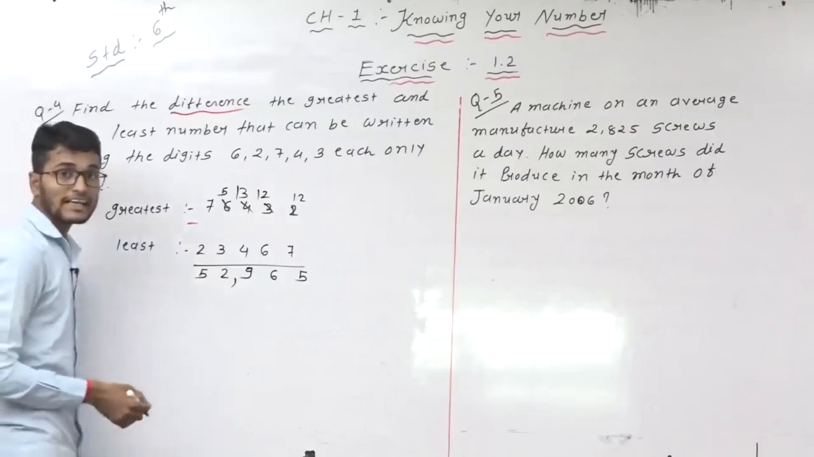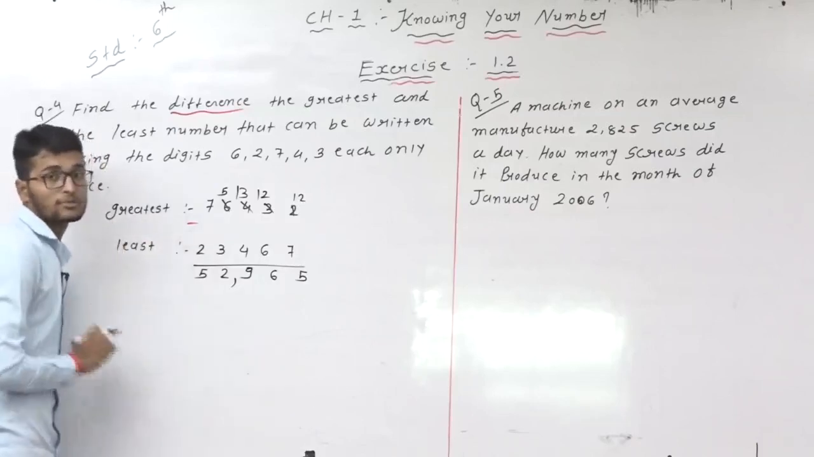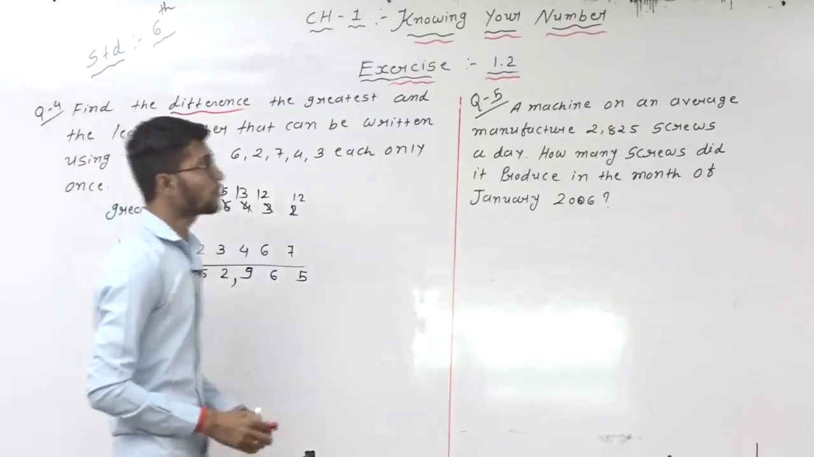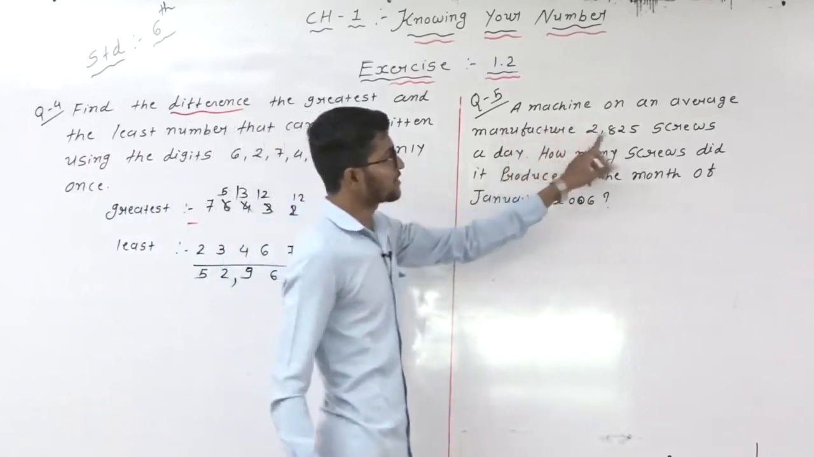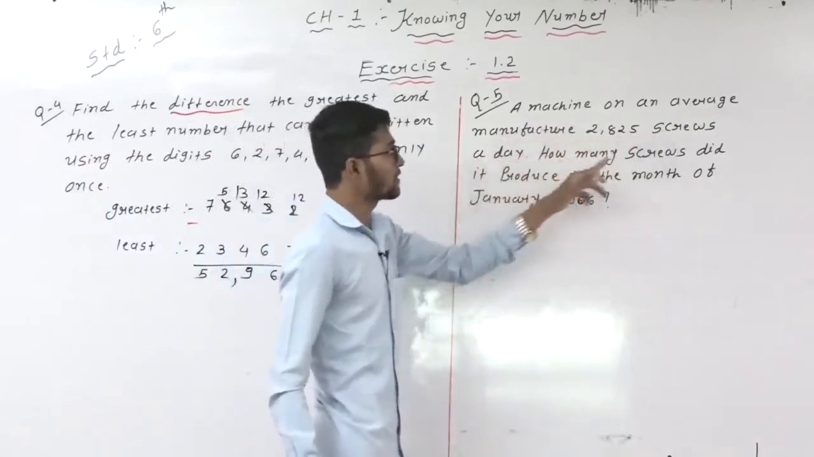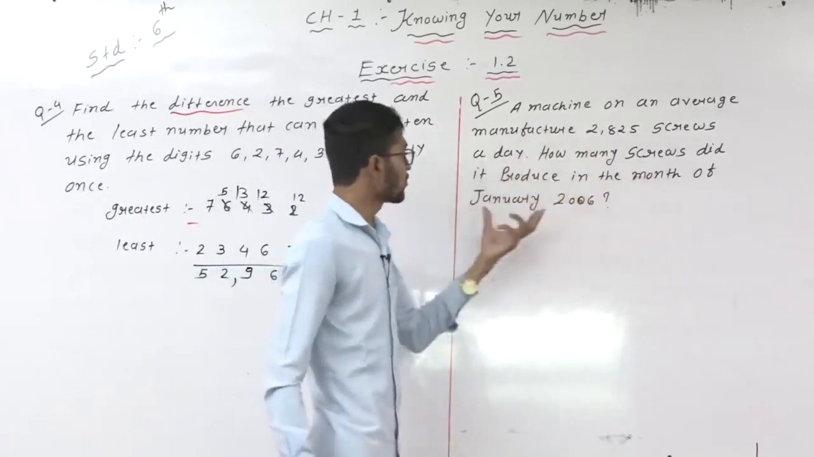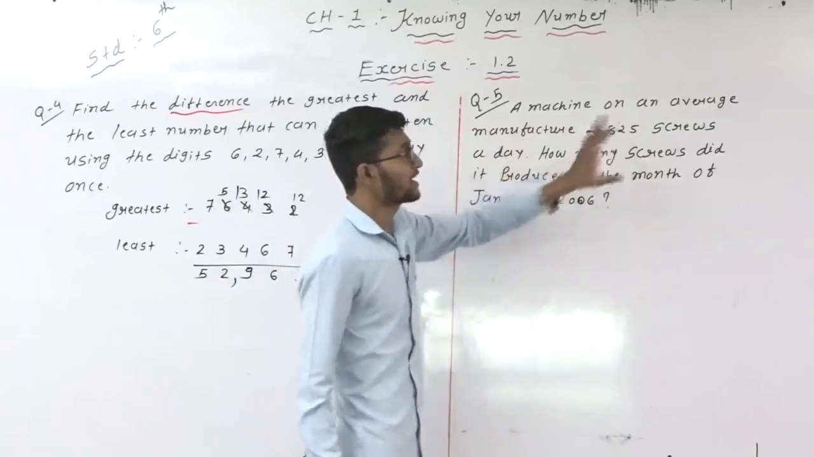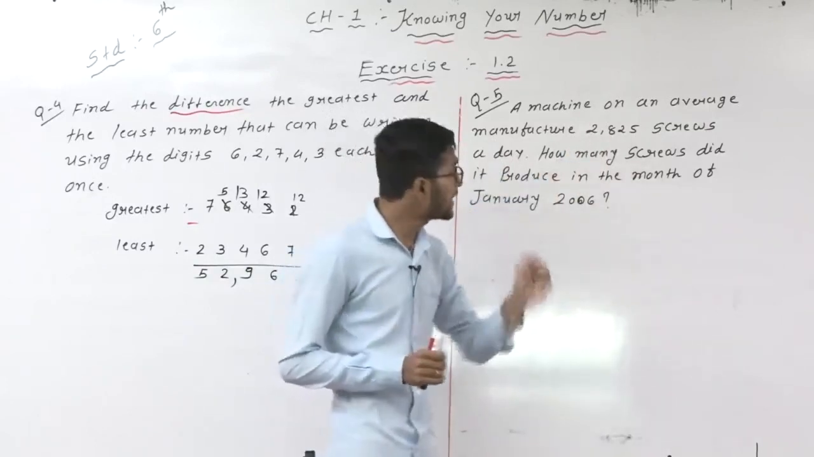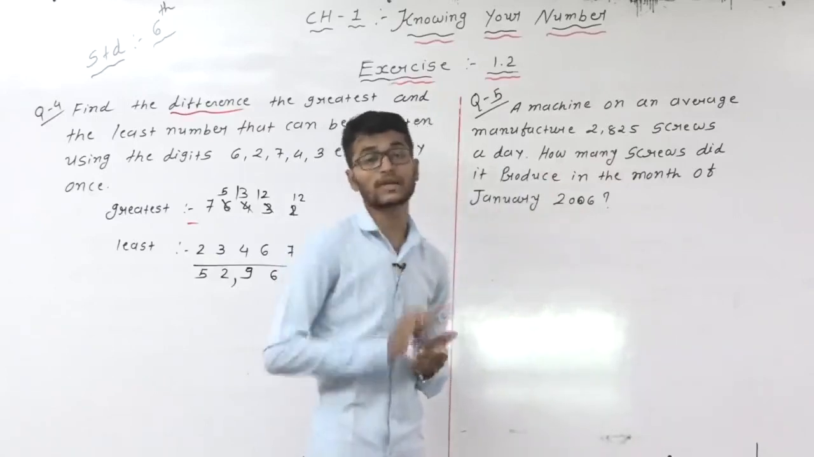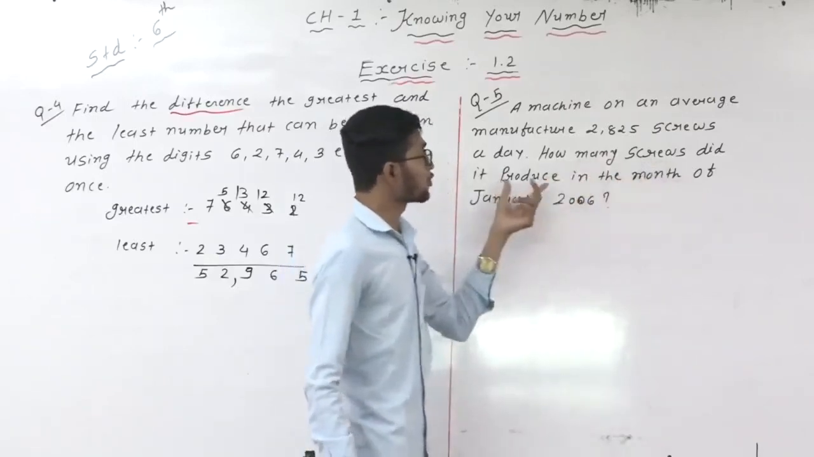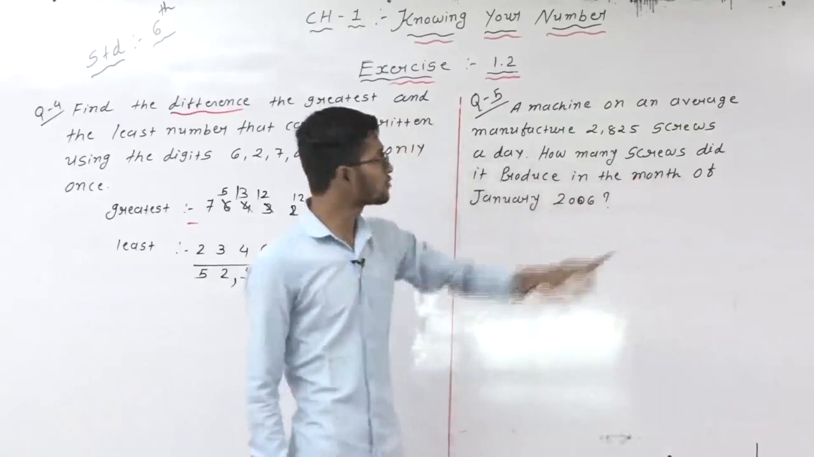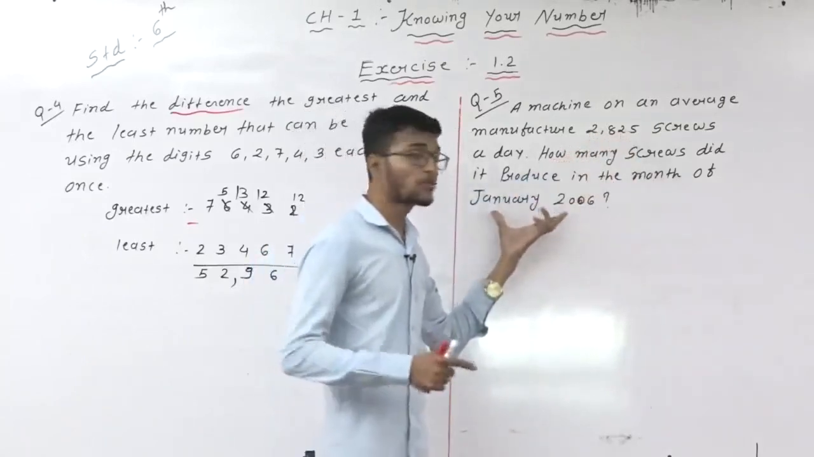So what is the difference? 52,965 for these two, the greatest number and the least number, that is, the smallest number. Okay, clear? Now to the next, question number 5. A machine on average manufactures 2,825 screws a day. How many screws did it produce in the month of January 2006? One machine's one-day average is 2,825. In one day 2,825 screws are manufactured. So how many screws did it produce in the month of January 2006?